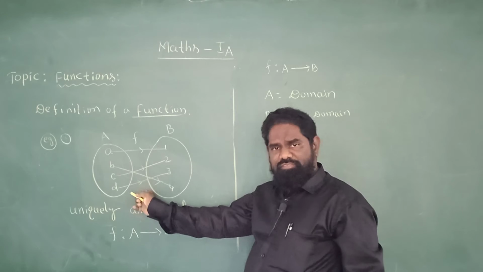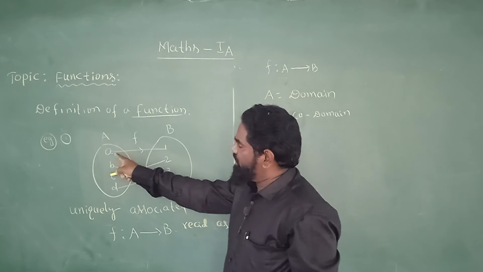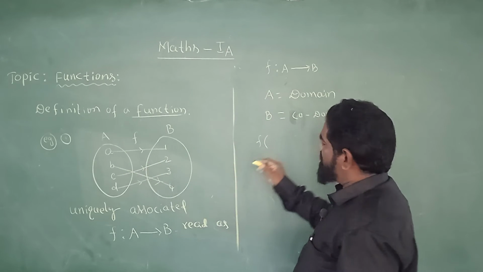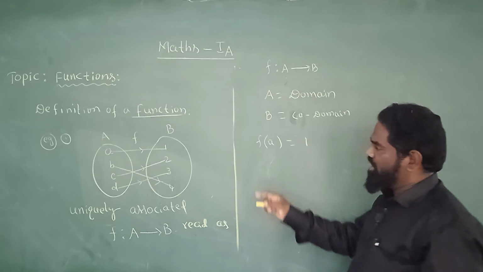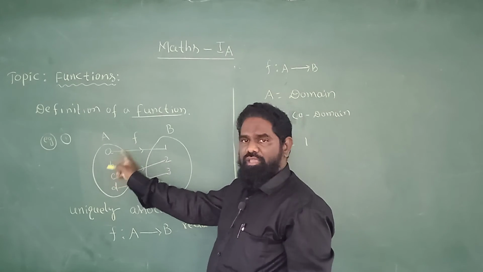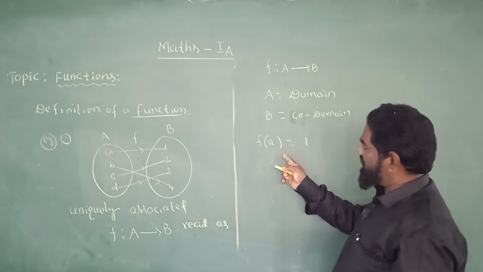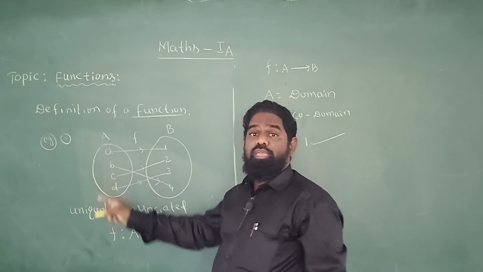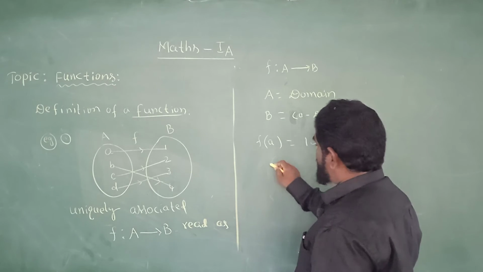According to this example, the element a is associated with the element 1 of B. This can be written as f of a is 1, and it is also said that the image of element a is 1.